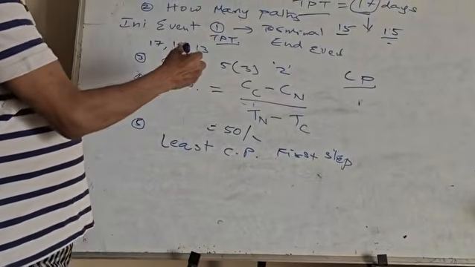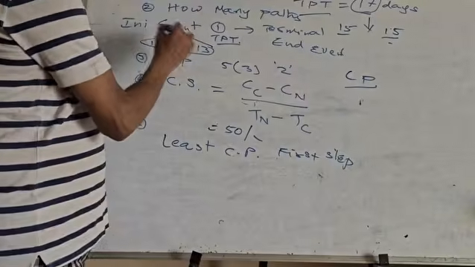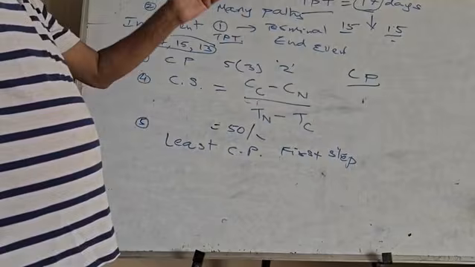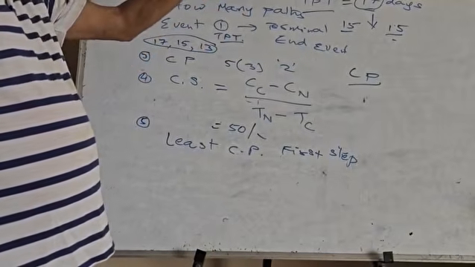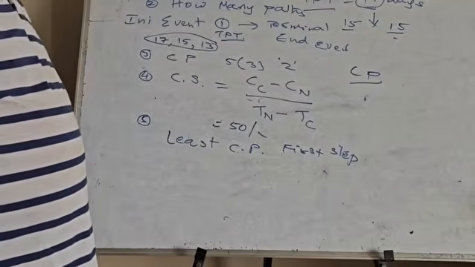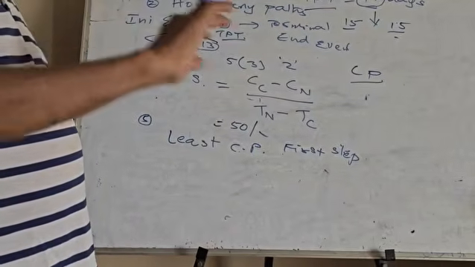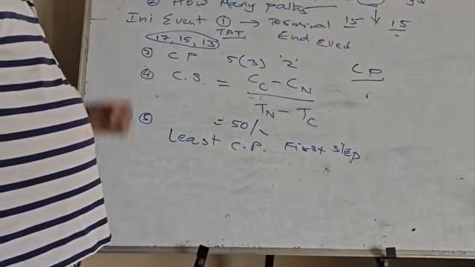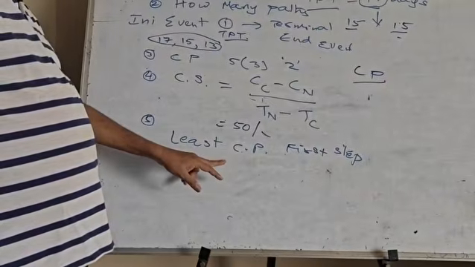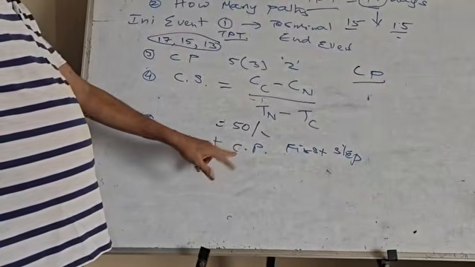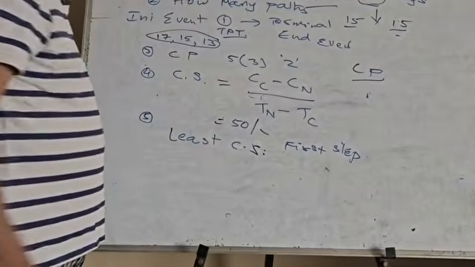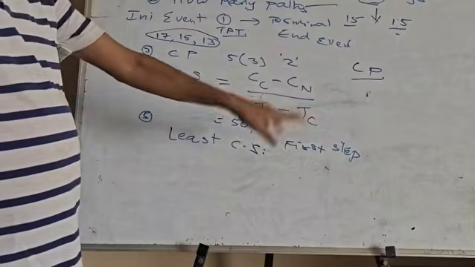But in the meantime, you have to see this also. How many days do you have to crash? If you crash more than the TPT which you get from the other path, then the whole path will become distorted. It will not work. The project will be distorted, and a lot of troubles will come. So that is the reason why you need to consider the least cost to slope here. You need to consider the least cost to slope for the first step.